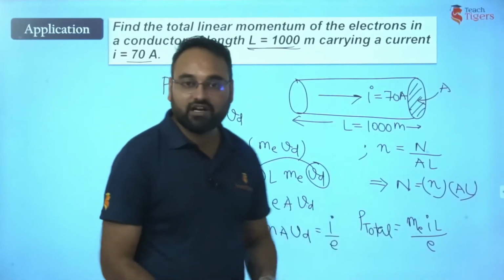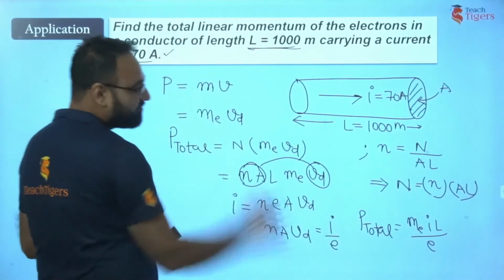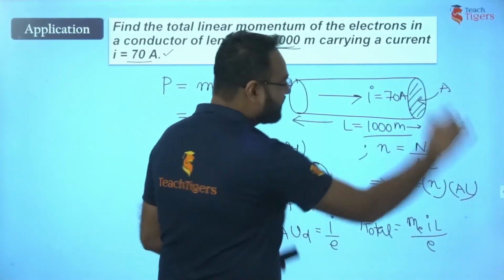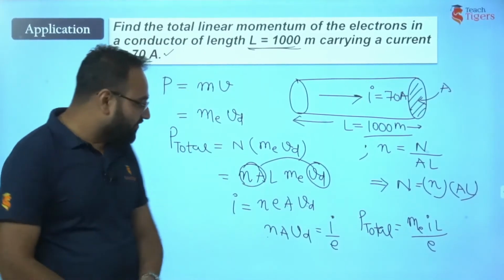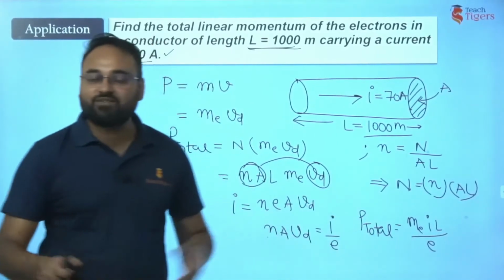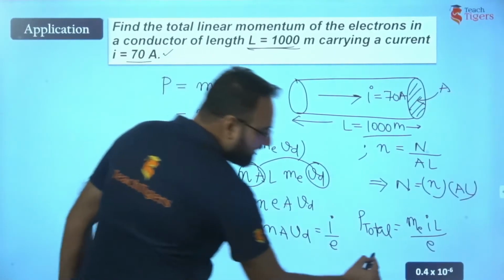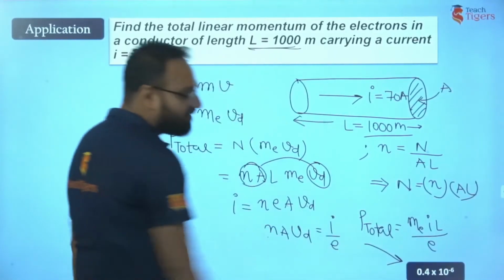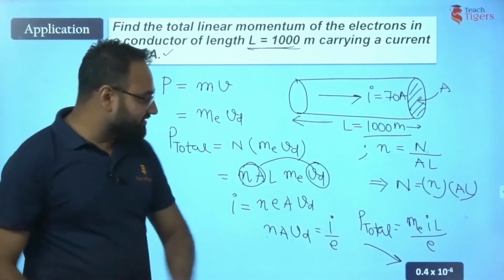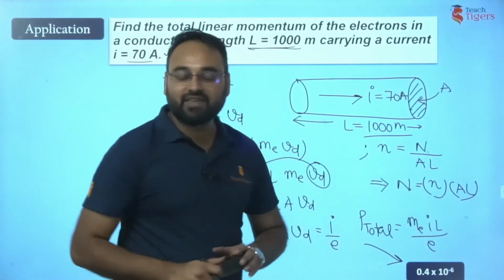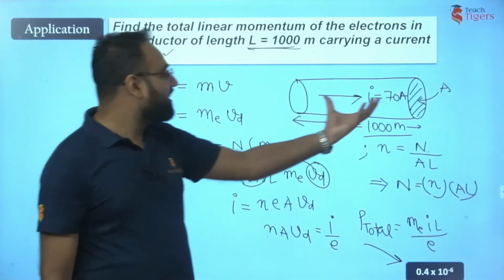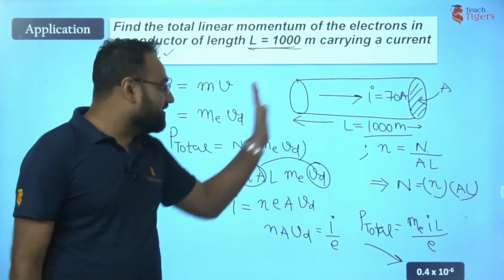Yes. Do we know current here? Yes, it is given, 70 ampere. Do we know the length? Yes, it is 1000 meters. Now, everything we know, it's just that we have to do the calculations. After calculations, the answer which we get is 0.4 into 10 raised to the power minus 6. So this is the total momentum of electrons when they will start moving.